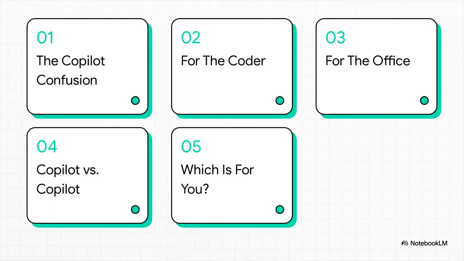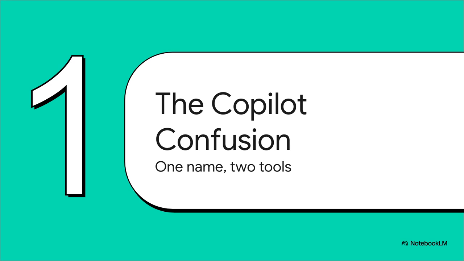All right, here's our game plan. First, we'll get to the bottom of the confusion. Then, we're going to break down each tool one by one. One that's built for coders and one that's built for the office. After that, we'll put them head to head, and we'll finish up with a super simple way for you to know which one is the right fit for you. Let's do it.